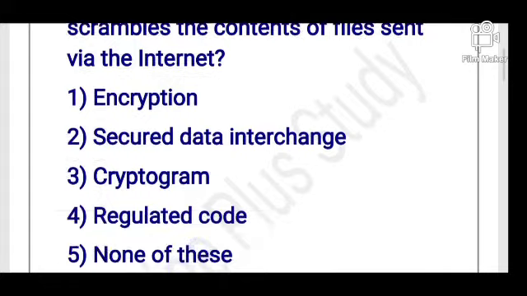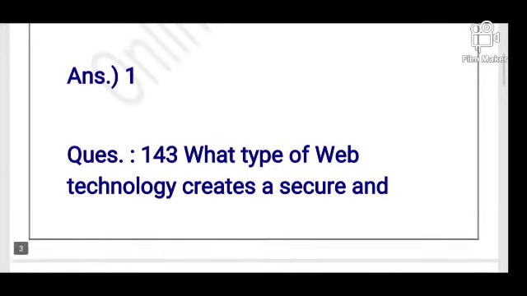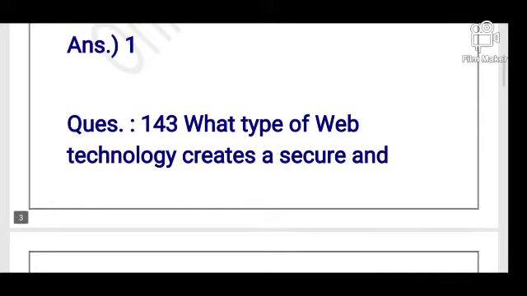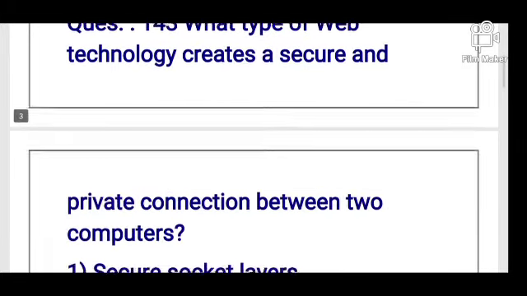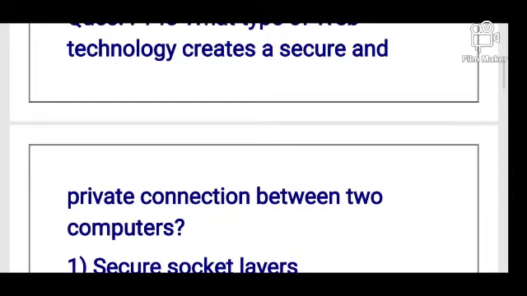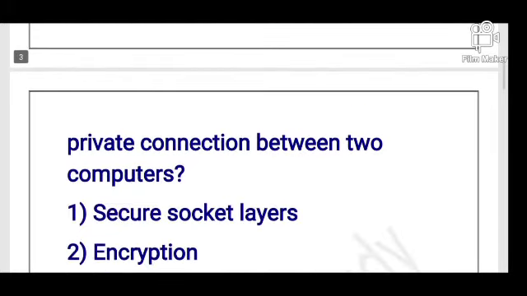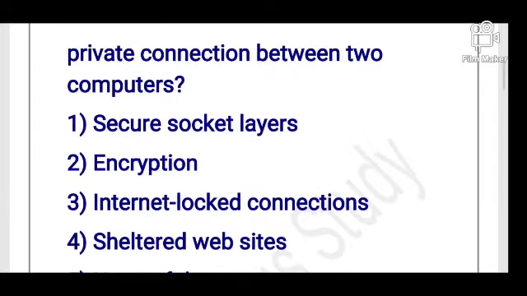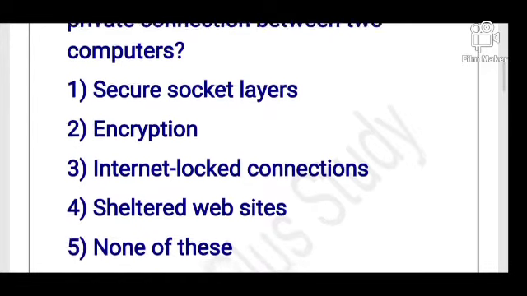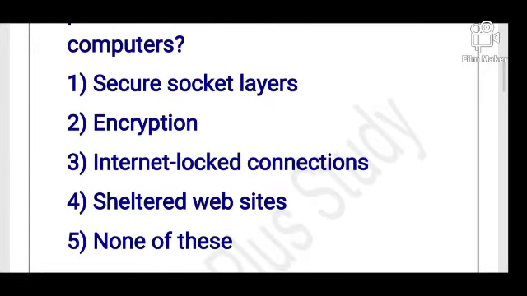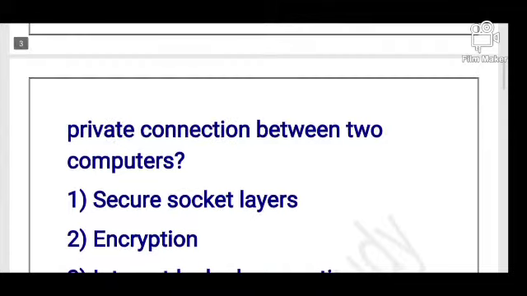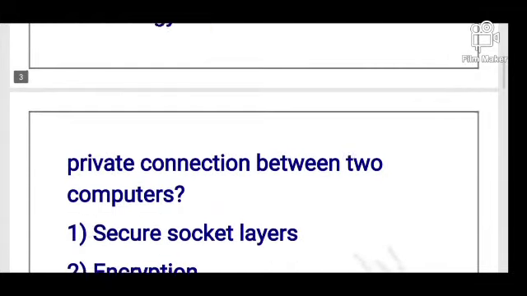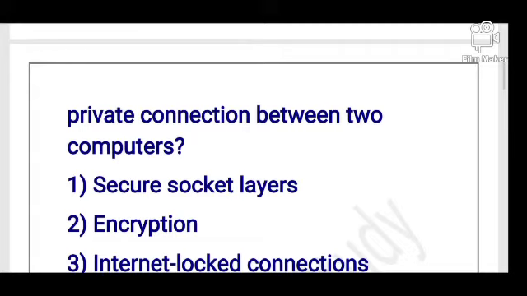Okay, students. So, next question is: what type of web technology creates a secure and private connection when two computers? So what is your answer? First options are secure socket layers, encryption, internet locked connections, sheltered websites, none of this. So what is its answer? Please comment. Its answer is option number 1, secure socket layers. Secure socket layers. Okay, students.